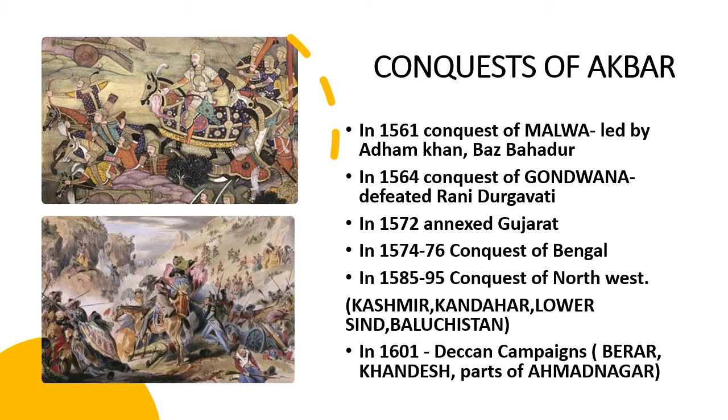Conquest of Gujarat in 1572, conquest of Bengal in 1574, conquest of the Northwest in 1585, where Kashmir, Kandahar, Lower Sindh, and Baluchistan were annexed. Deccan campaigns in 1601, where Berar, Khandesh, and part of Ahmednagar were annexed.